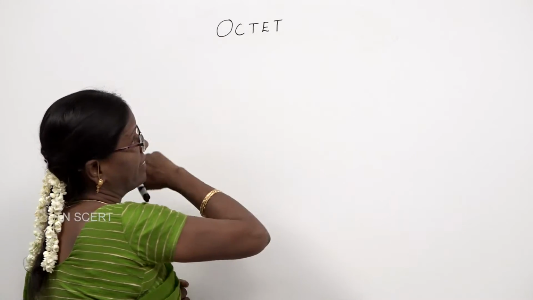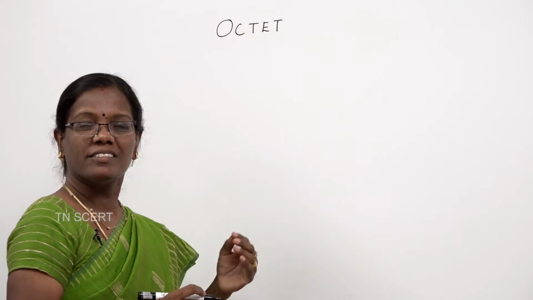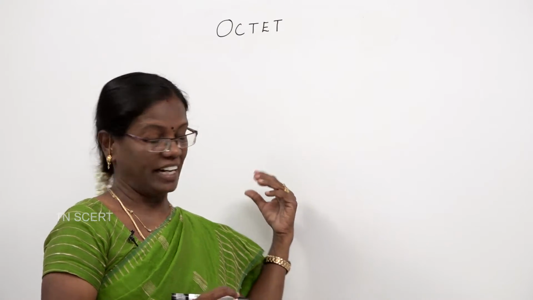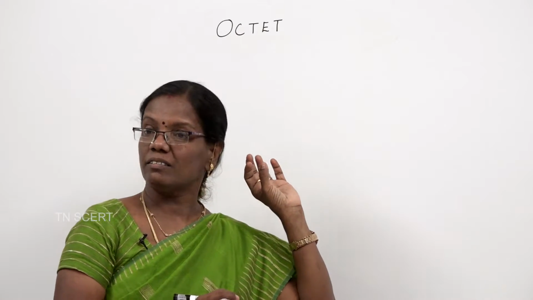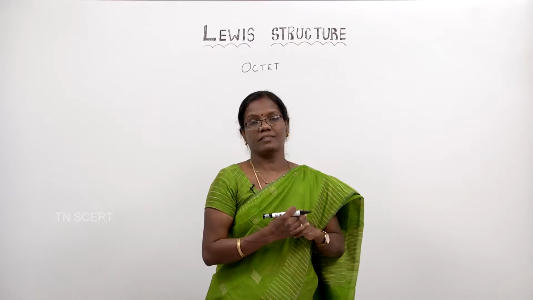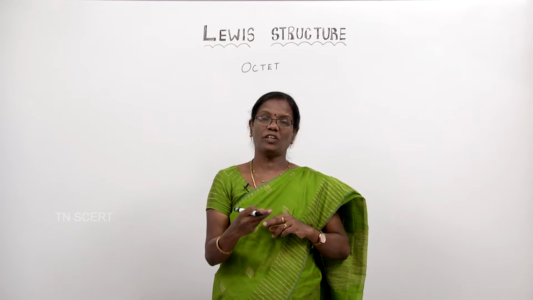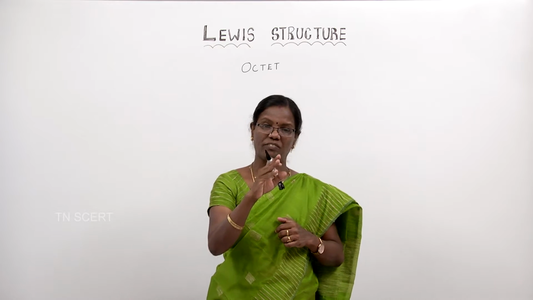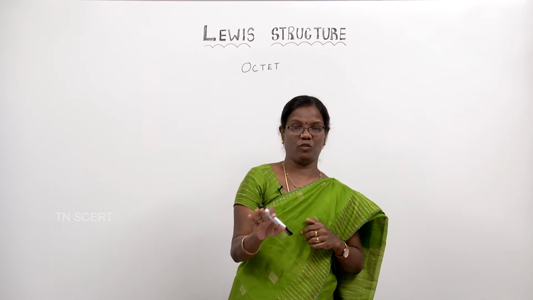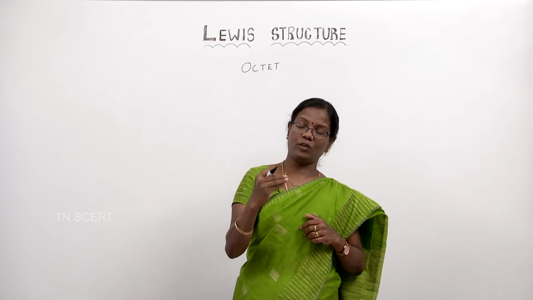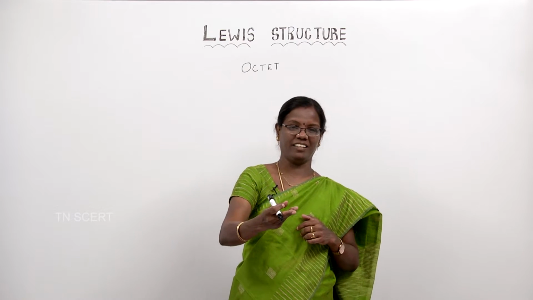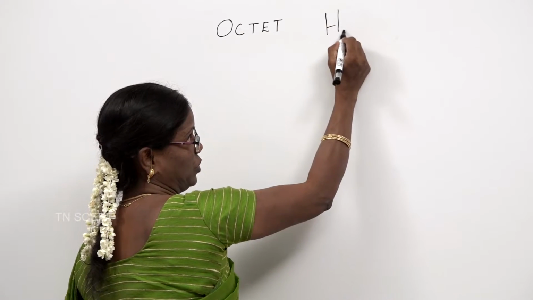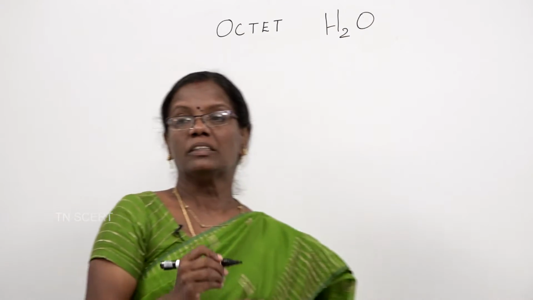Now, let us write the Lewis structure for some of the molecules. Let us start with a simple molecule. Before writing the structure for any molecule, let me tell you the rules. What are the rules for writing the Lewis dot structure? The rules are actually very simple. You need not worry about that. The Lewis dot structure can be easily written. Let us take a simple example, H2O. You all know what H2O is, water, no?